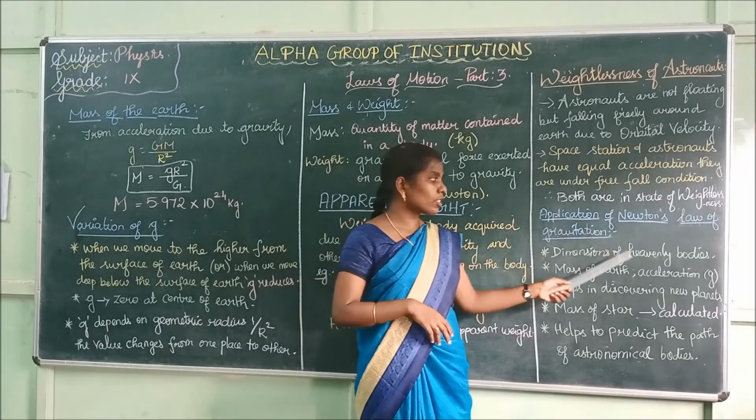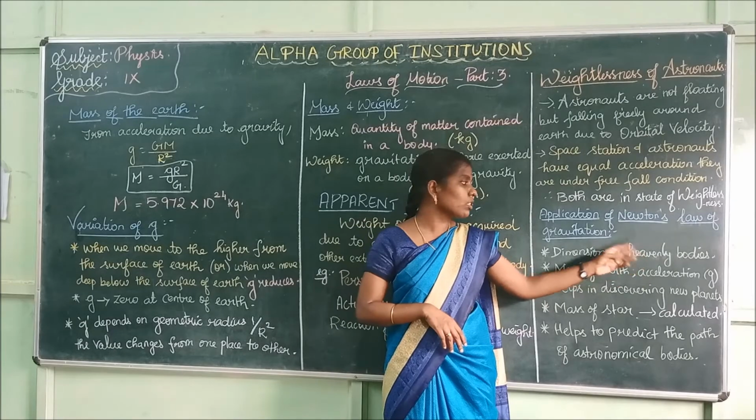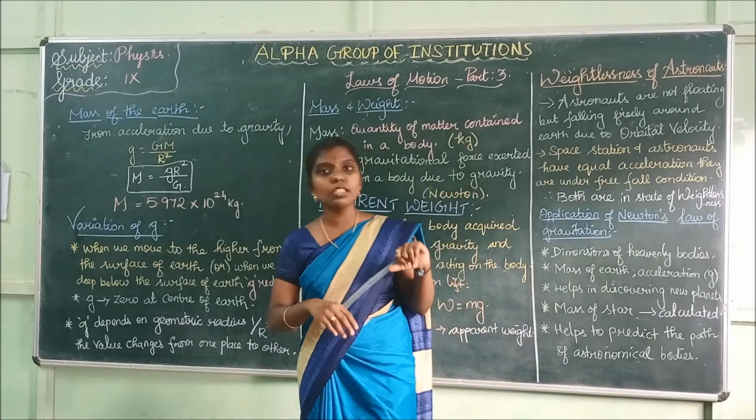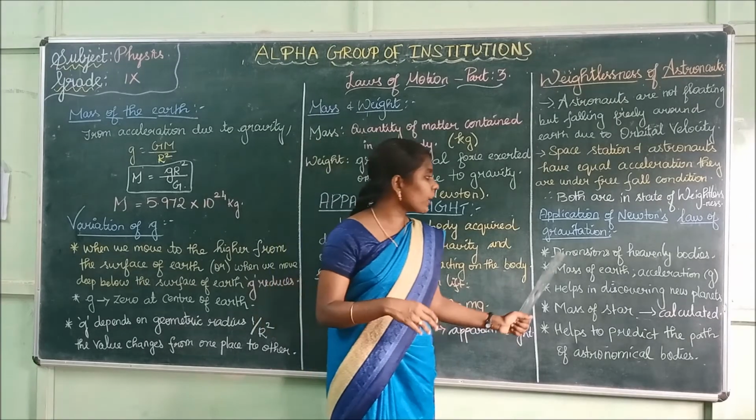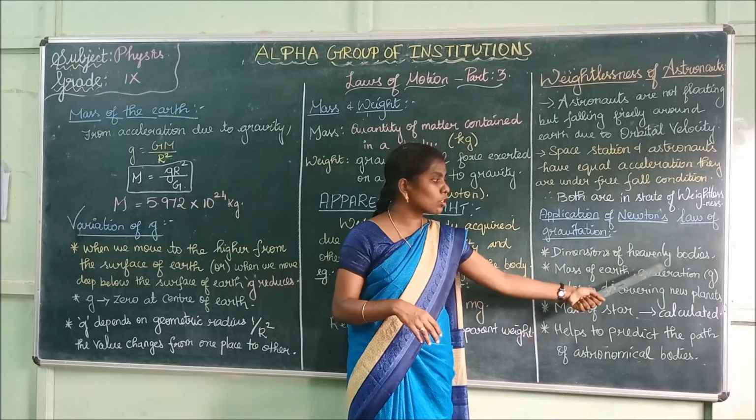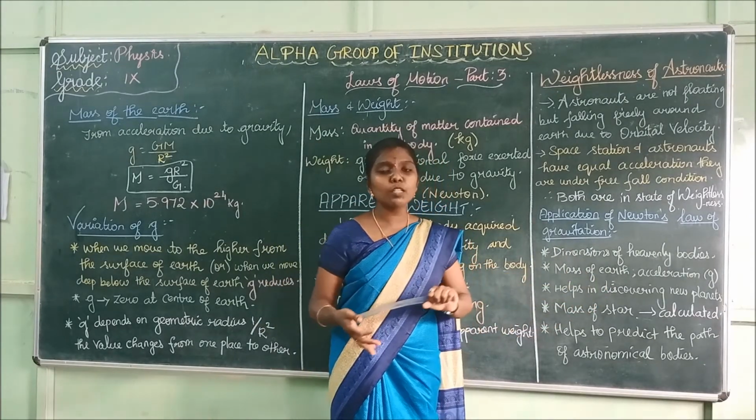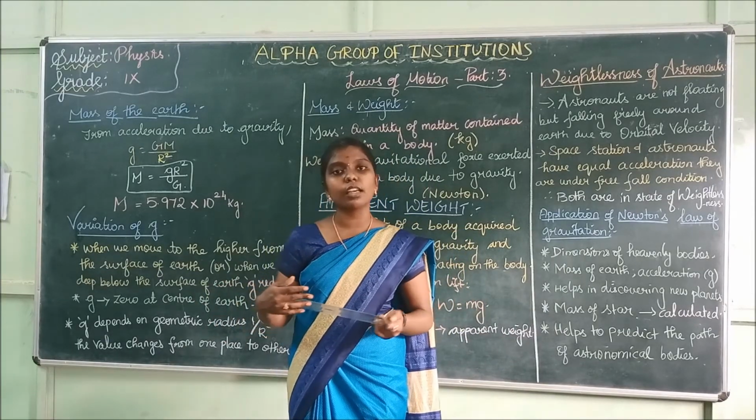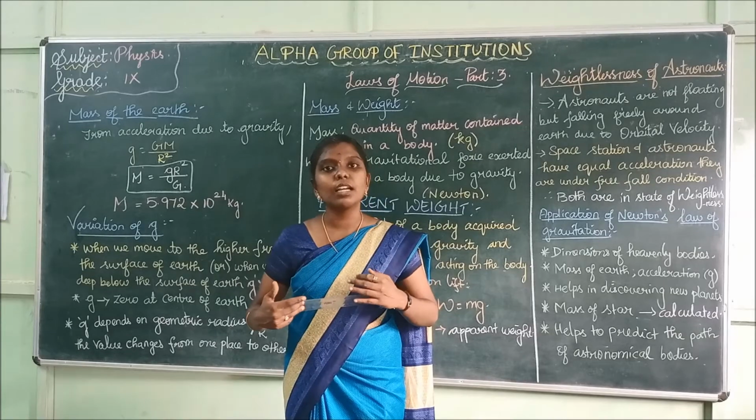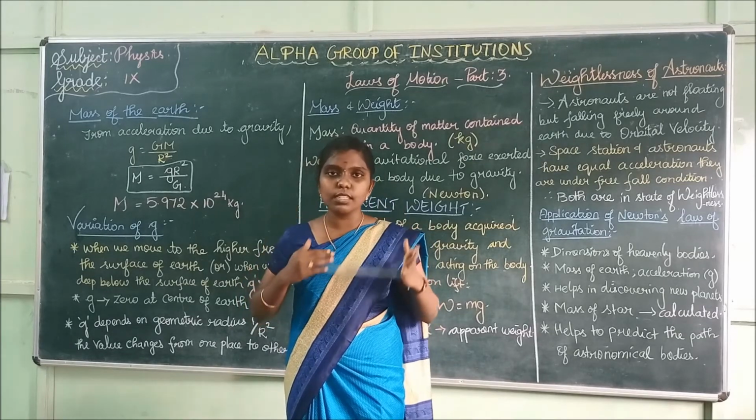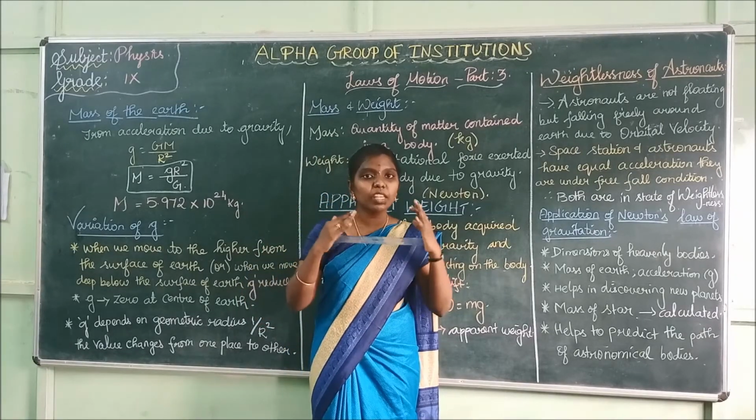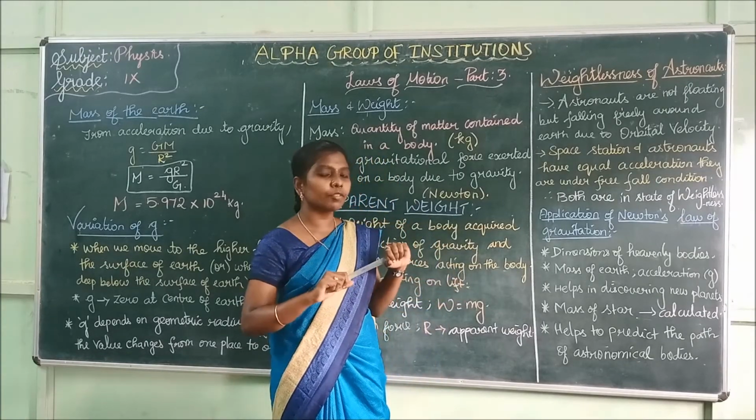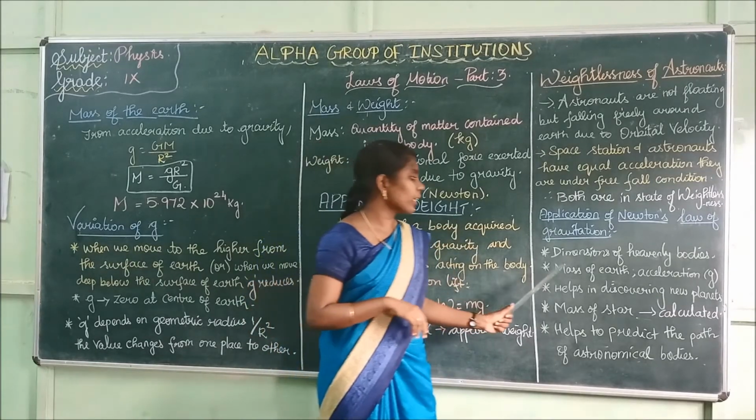Next, we are going to see the applications of Newton's law of gravitation. It is used to find the dimensions of the heavenly bodies. What are called heavenly bodies? You would have studied this in your social science, right? The planets and the solar system all constitute the heavenly bodies.